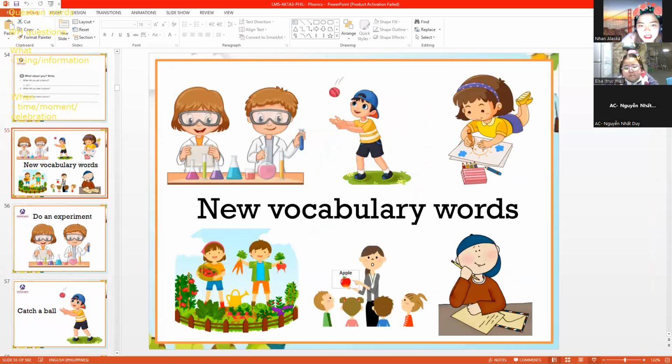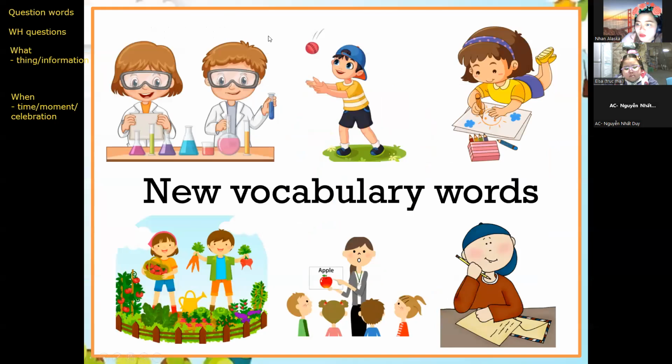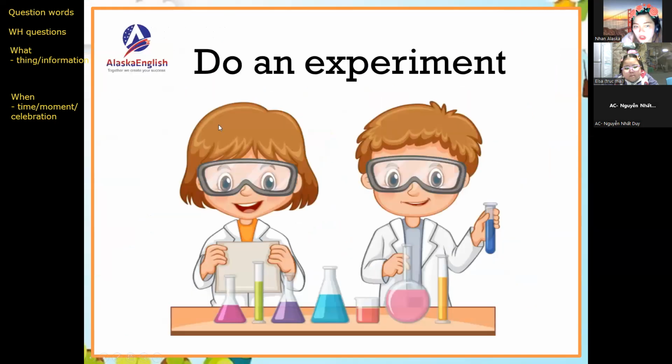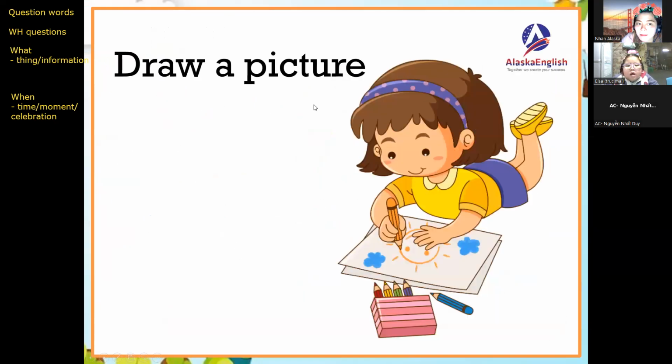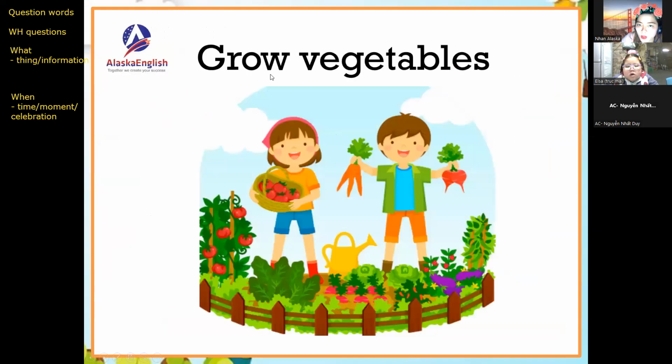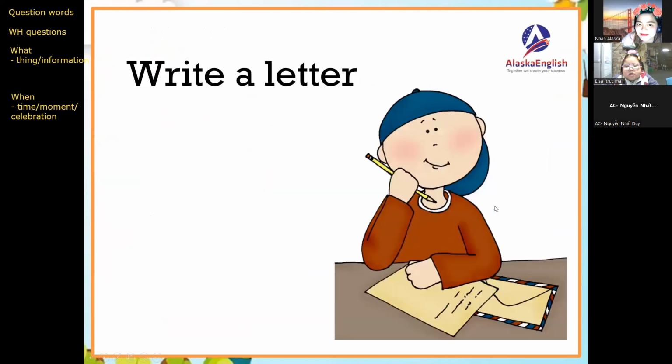All right, Elsa. For tomorrow, I'll be teaching you new vocabulary words. Repeat after teacher. We have do an experiment. Catch a ball. Draw a picture. Grow vegetables.